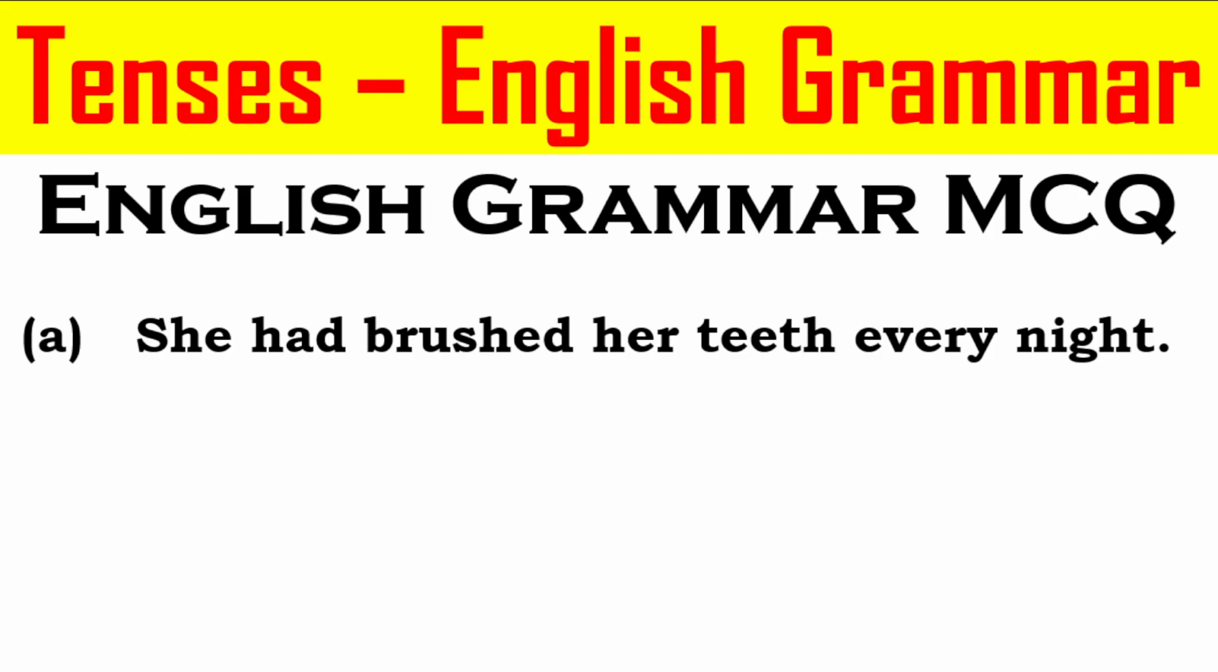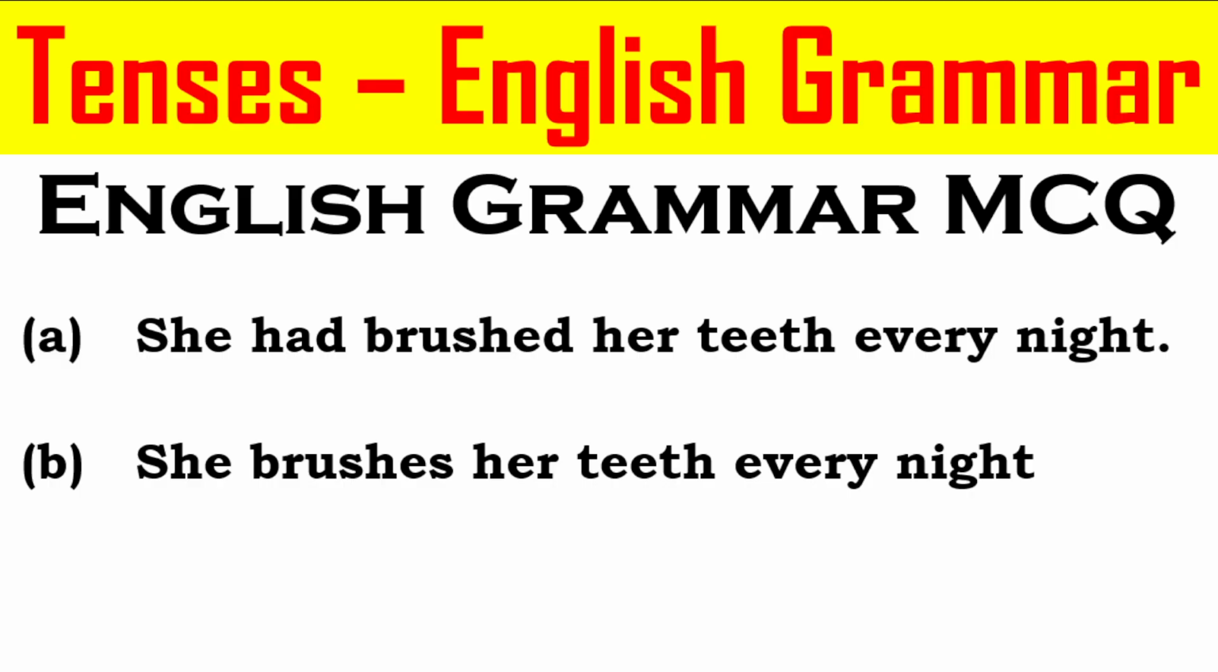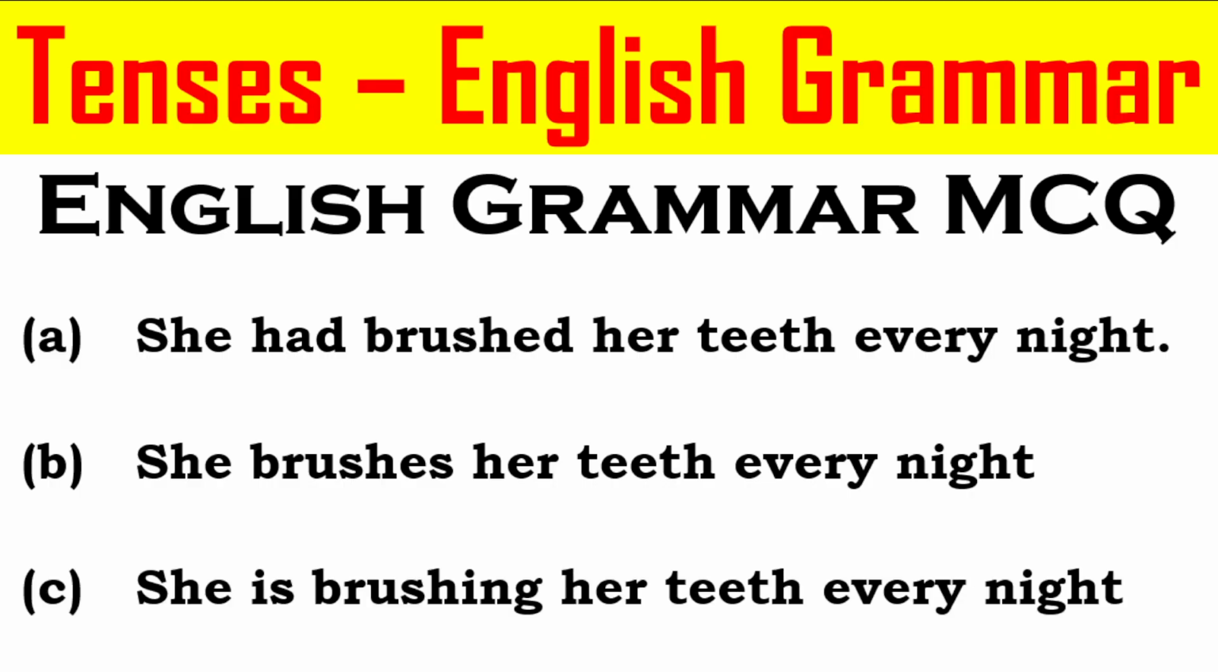Let's move to question number 3 of English grammar MCQ. Option A. She had brushed her teeth every night. Option B. She brushes her teeth every night. Option C. She is brushing her teeth every night. The correct answer based on the rules of English grammar is option B. She brushes her teeth every night.